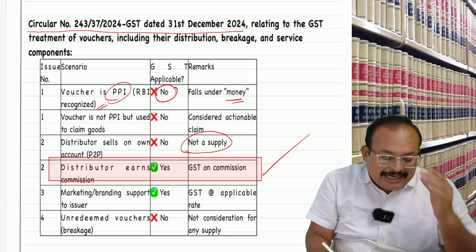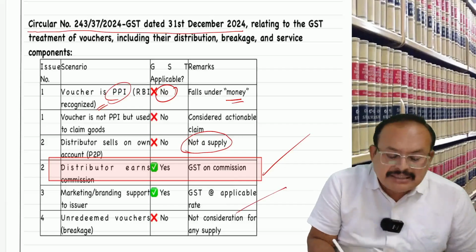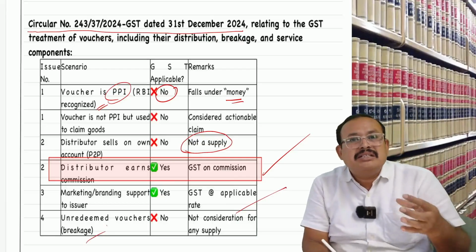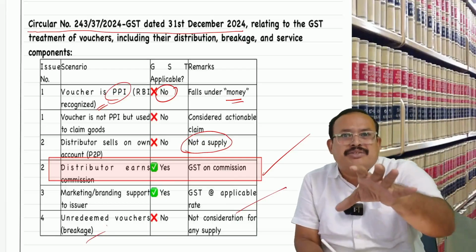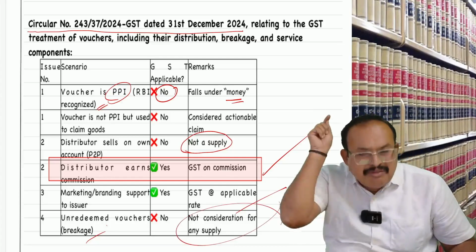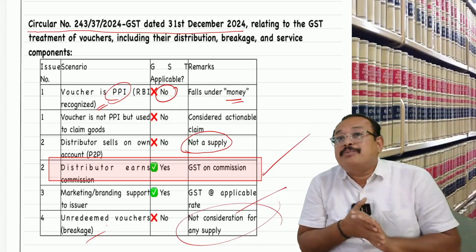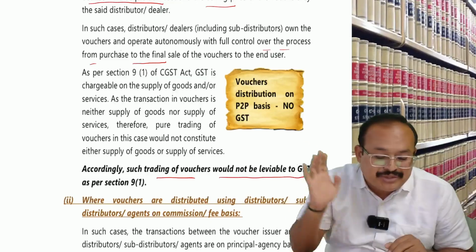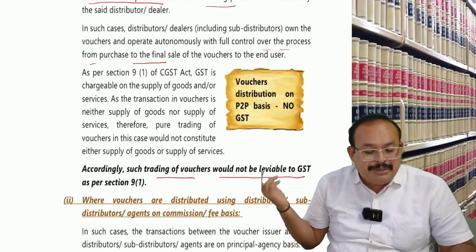Thereafter, marketing, branding and supporting will attract GST. Unredeemed vouchers means not redeemed; expiry has taken place. No GST. This was a circular of CBIC, which is available in our September 25 amendments material applicable for CA Final. The given case is here. A very big circular it is.